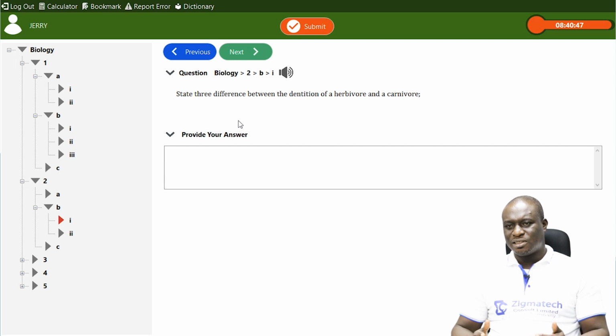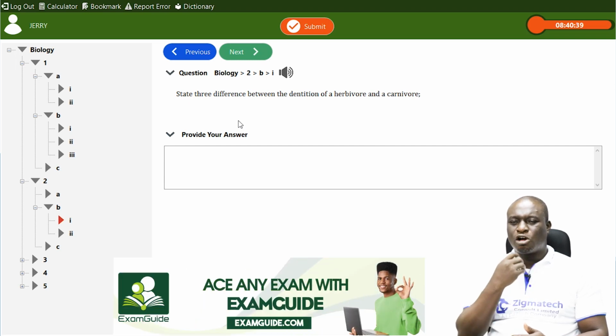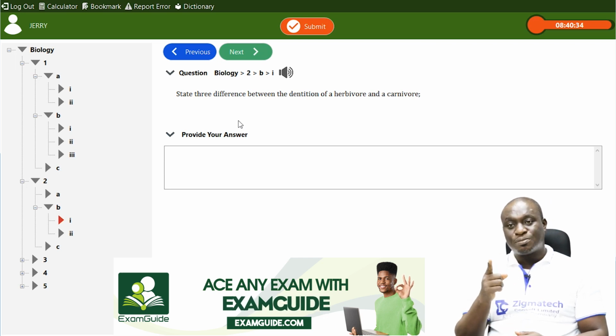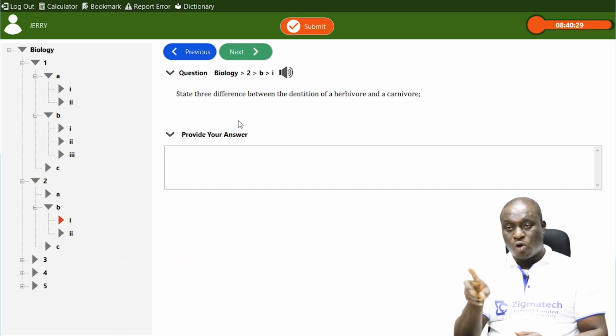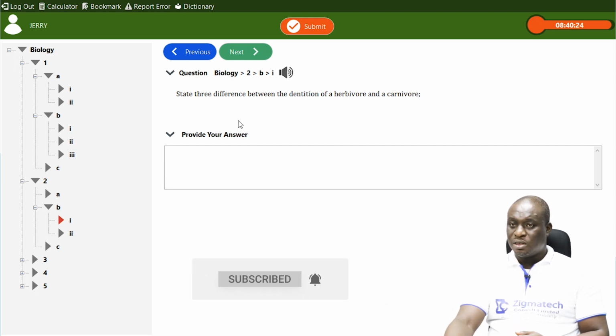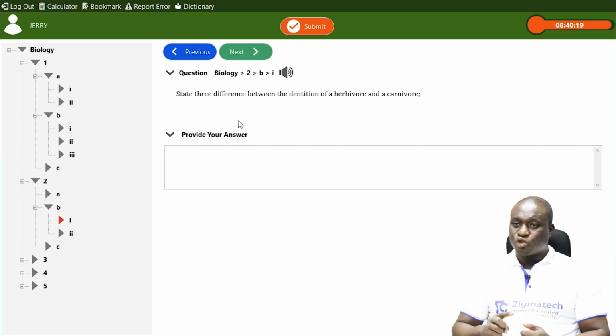Now, what are their differences based on dentition? Before we continue, what is dentition? Dentition is simply the arrangement and the conformation of teeth in the mouth. Of course, you know that dentition helps us understand more of the mode of nutrition for herbivore as well as what? Carnivore. Yes, it does. In fact, it is also an adaptive feature for them. So it is the arrangement and the conformation of teeth in the mouth of an organism, mostly an animal.